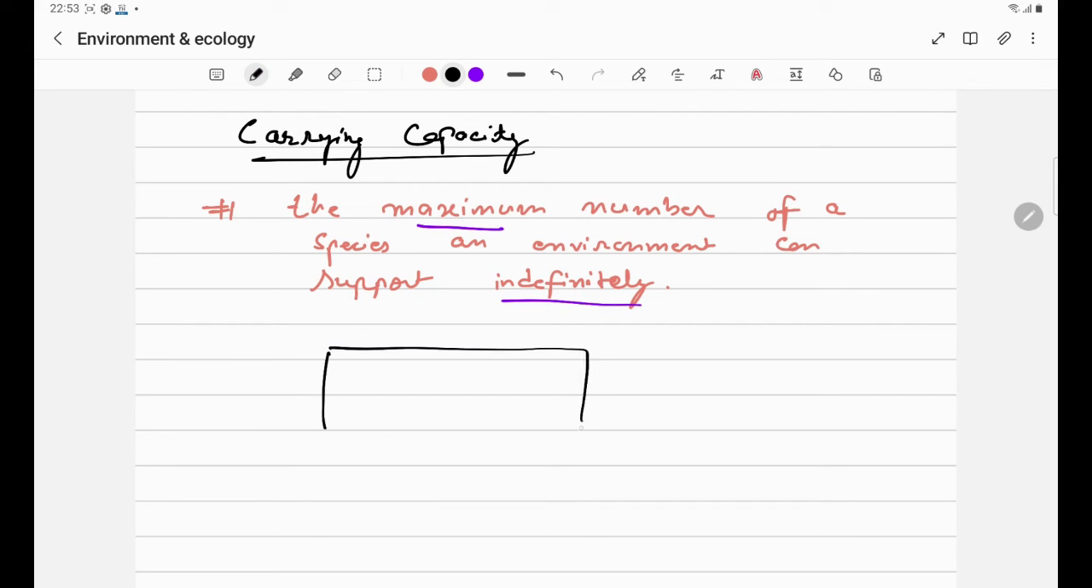Suppose this is an area. This area will have land, it will have water, it will have gases. So these are the abiotic components. With all these abiotic factors, this parcel of land can support a particular maximum number of a species indefinitely.